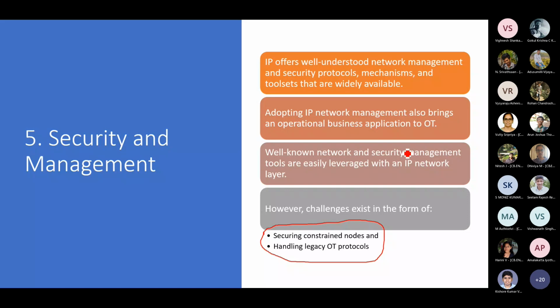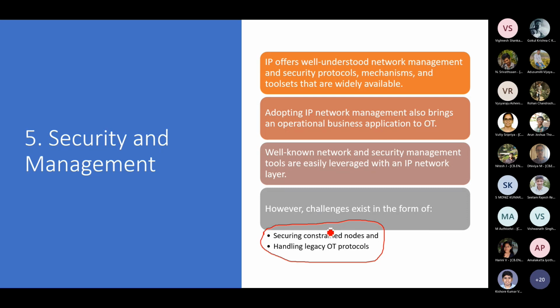And when you have constrained nodes, you have constrained security, which makes it easy for people who are trying to log in and eavesdrop into your data, or maybe steal your data, or create some kind of disruptions, man in the middle type attacks. If they're trying to do those kinds of things, it will be a lot easier for them, because you cannot implement a complete IP stack because of the computational resources required.